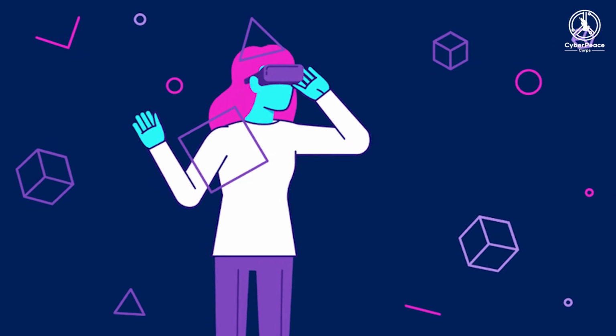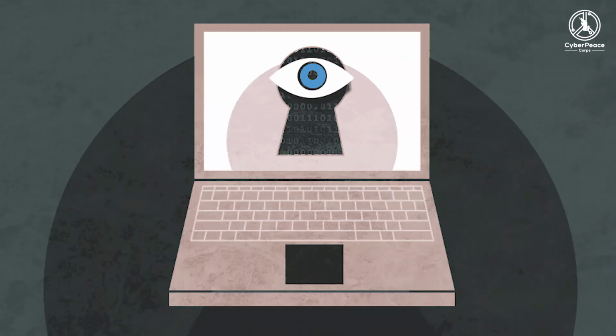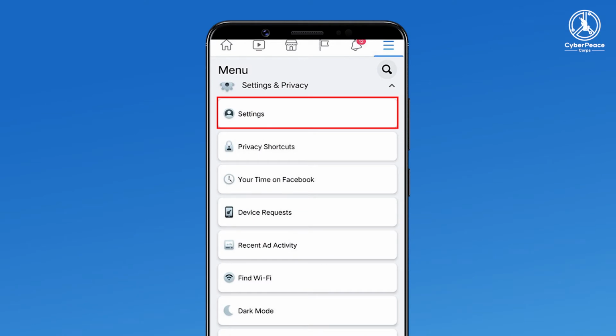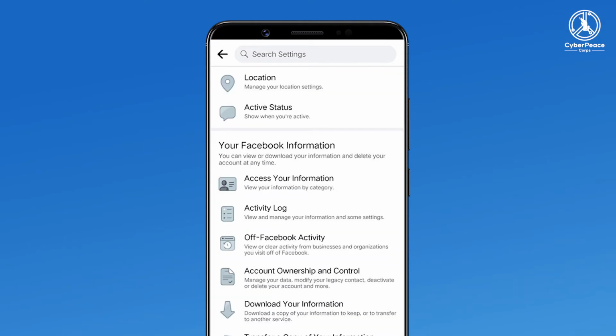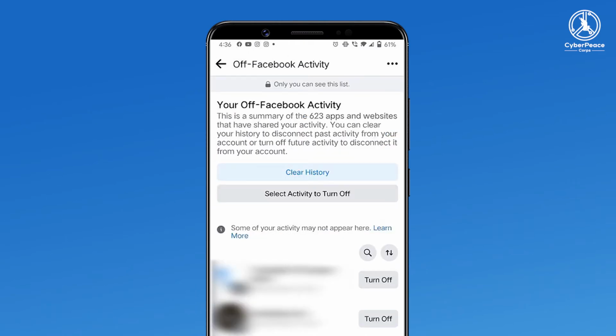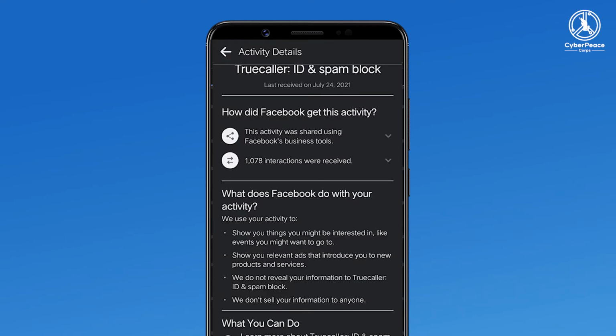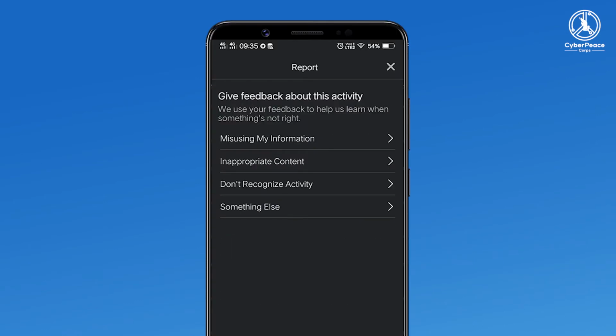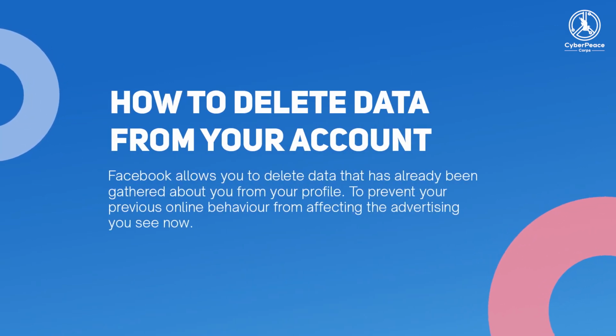Facebook also gives you the option to file a complaint if you feel any confidential data of yours is transferred without your permission. Go to Settings, Your Facebook Information, Off Facebook Activity, and manage your Off Facebook Activity. In the list of sites and apps, click or tap the name of the service. Click or tap Give Feedback About This Activity. Select the reason for your complaint.